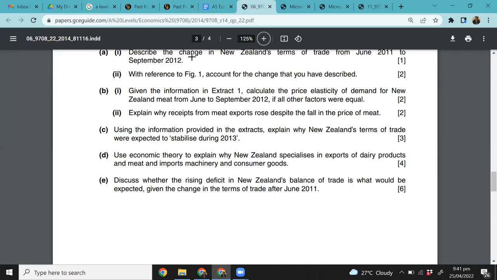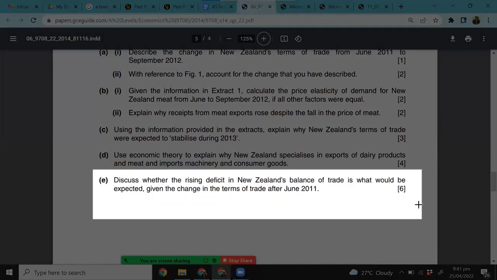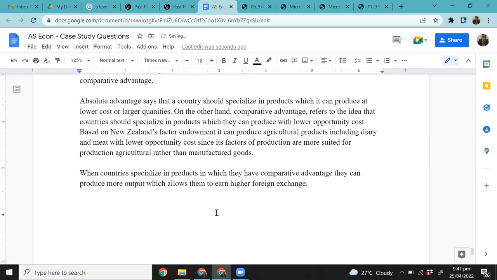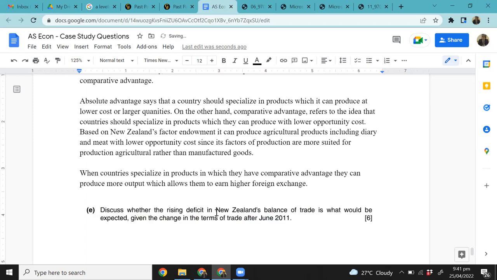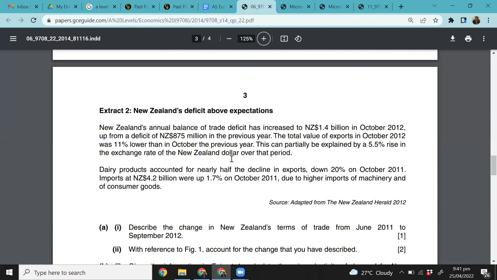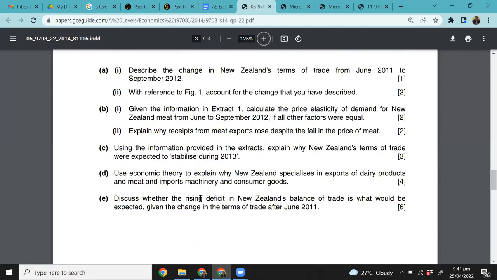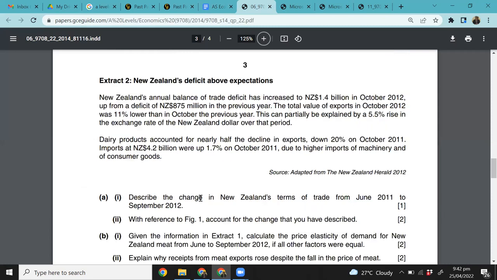Okay, then the last question here says, discuss whether rising deficit in New Zealand's balance of trade is what would be expected given the change in terms of trade after June 2011, right? So for a question like this, we'll need to go back and look at the case study. Let's read it one more time. The rising balance of trade deficit of New Zealand is what would be expected given the change in terms of trade after June 2011. So what has happened after June 2011? Let's talk about that, right?